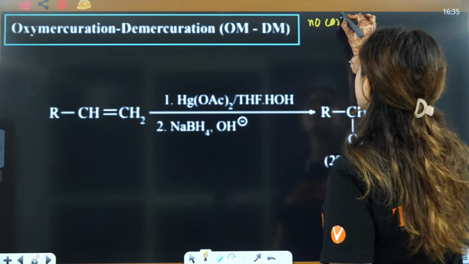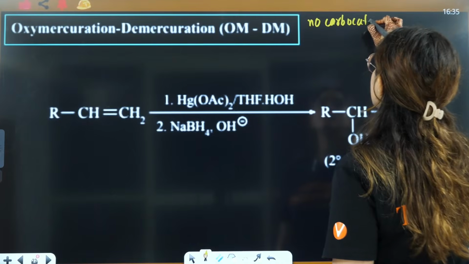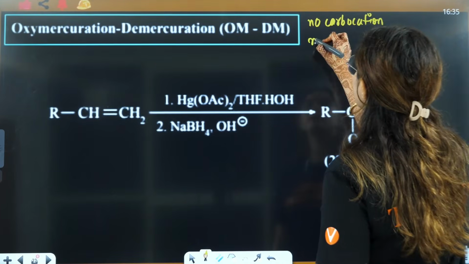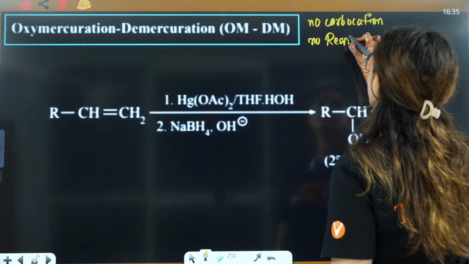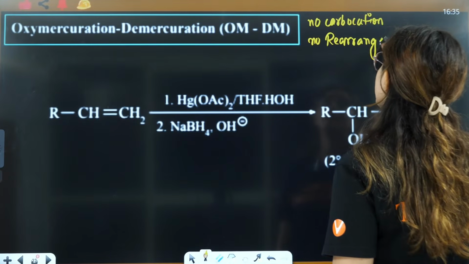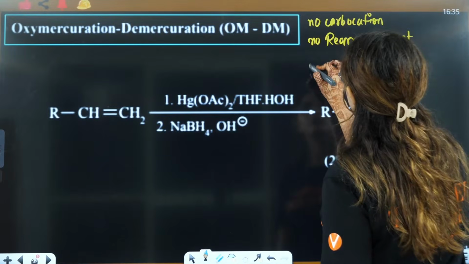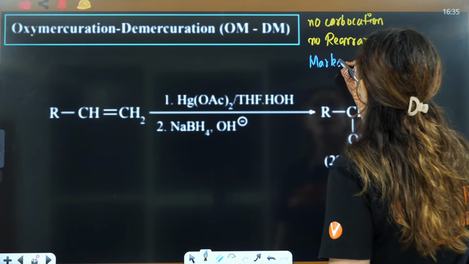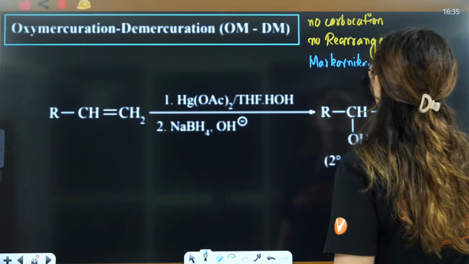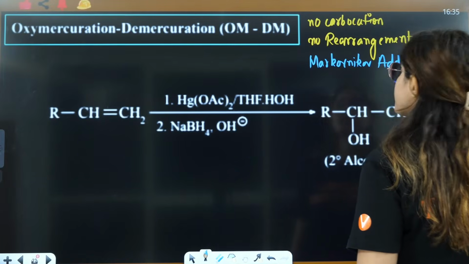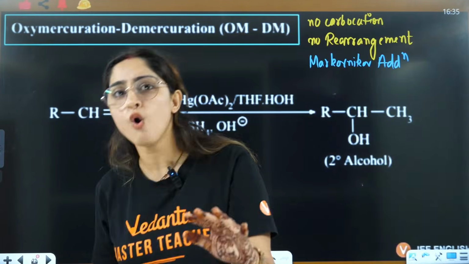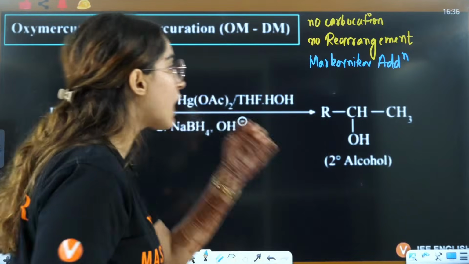Write it. I am writing some of the very important lines here. No carbocation, no rearrangement, but it follows Markovnikov addition. So Markovnikov addition you will use, but there is no rearrangement, no carbocation.